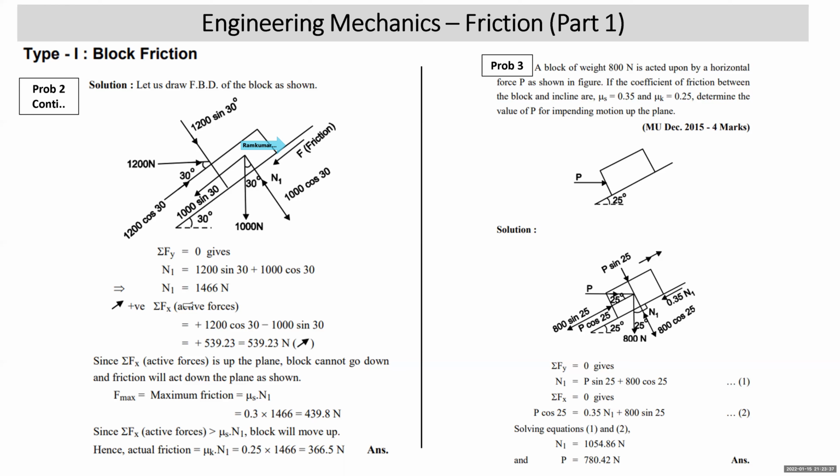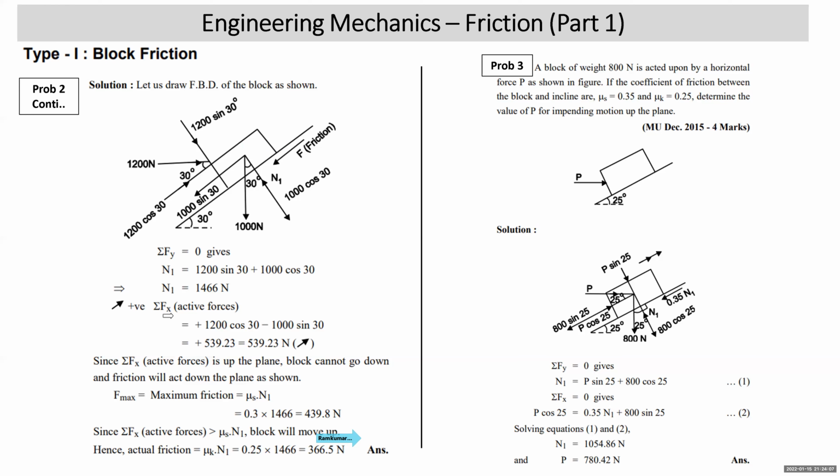Now, as in the given problem, sigma Fx, active forces, applied forces, are more than maximum friction, that means applied force or active force will overcome the friction. So block will move up the plane. As the block is going to move up the plane, it is in motion. So actual friction will be mu k N1. So mu k is 0.25 into N1 is equal to your mass. Hope this is understood to everybody.